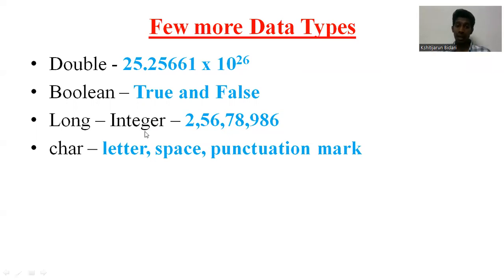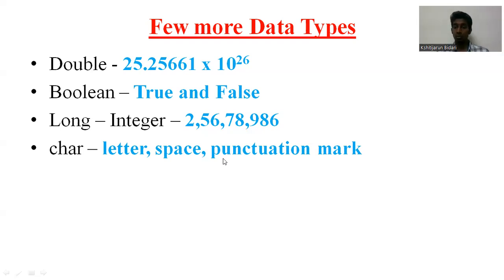Next one is long and integer. Long is basically an integer which is a large number. Double is a large number too, and you can see the difference there: double has a decimal, long is a whole number. And the next one is character, char. Letters, space, punctuation marks, all these come into this data type.